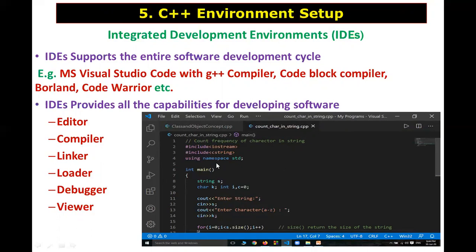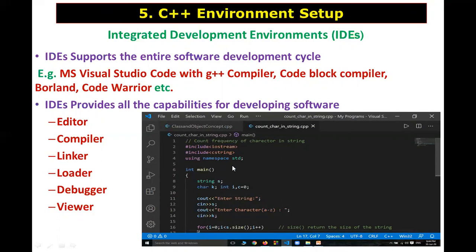Then that object code is given to the linker, also called the binder. It will bind that object code of your source with the inbuilt libraries and give it to the loader. Now that loader loads your executable file towards your CPU, and the CPU will run your program and give you output.